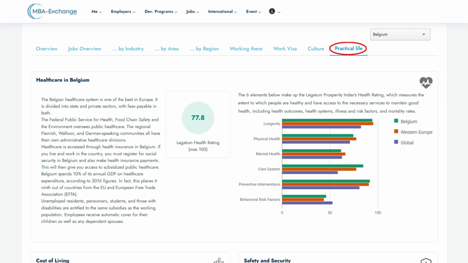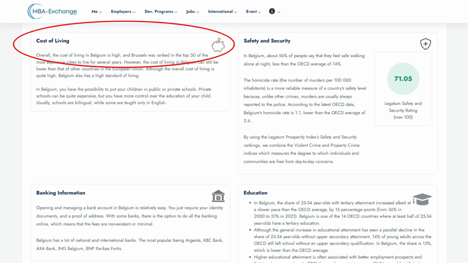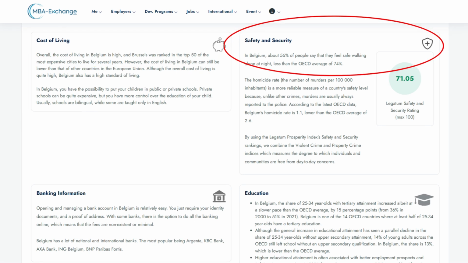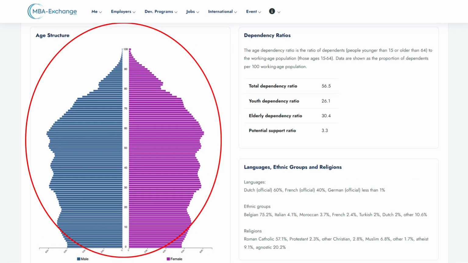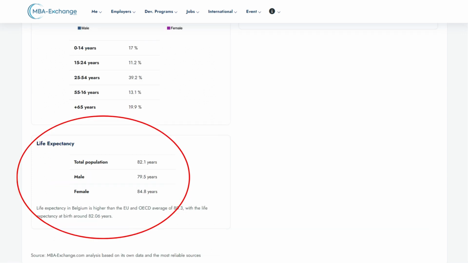The Practical Life tab covers information on everyday life using the Legatum Prosperity Index, such as healthcare, cost of living, safety, and security. Lastly, the Population Statistics helps you understand the impact of demographics through how the population is distributed, including age, languages, religion, life expectancy, and so on,